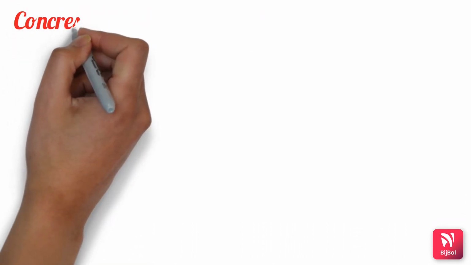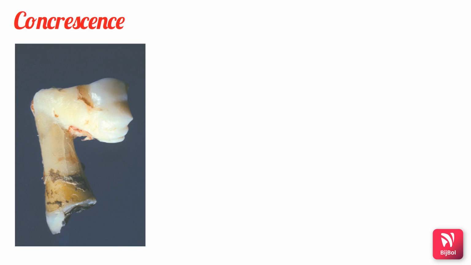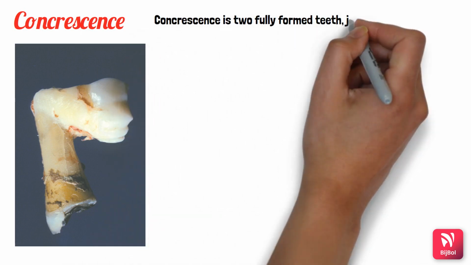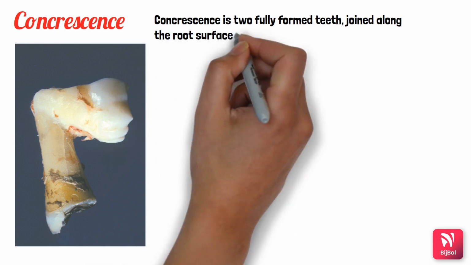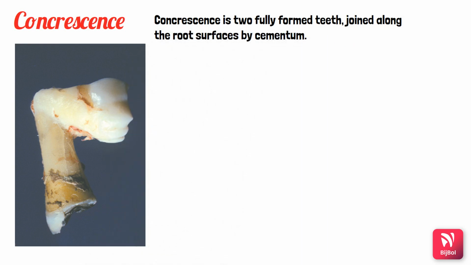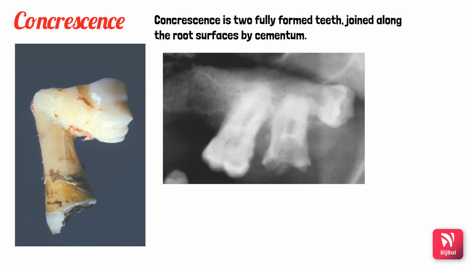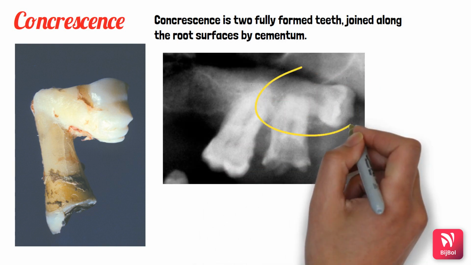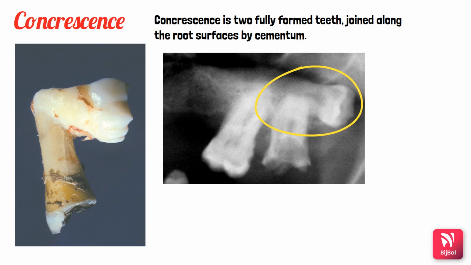The next condition is concrescence. Concrescence is also a form of fusion, but it occurs after root formation is completed. So here the fusion is on the root surfaces with the help of cementum. So concrescence is two fully formed teeth joined along the root surfaces by cementum, as you can see in the radiograph, where the root surfaces are fused with the help of cementum.